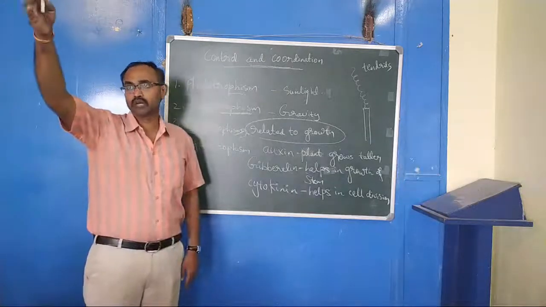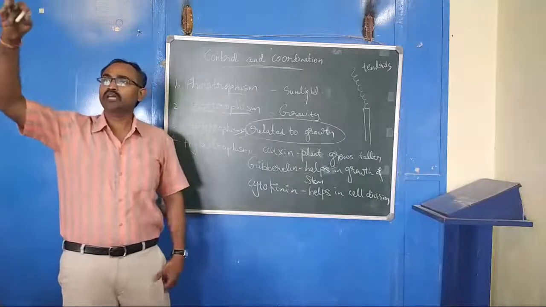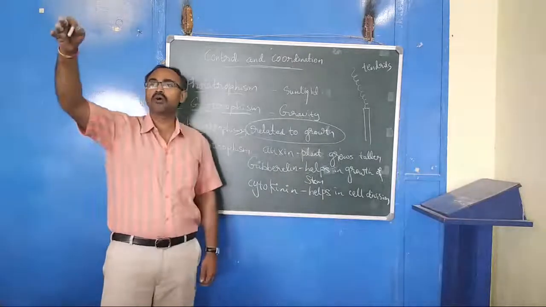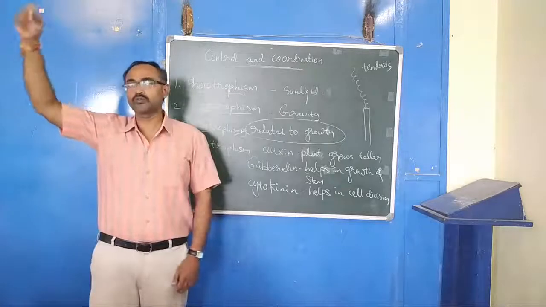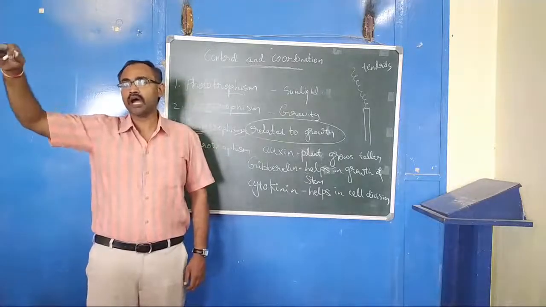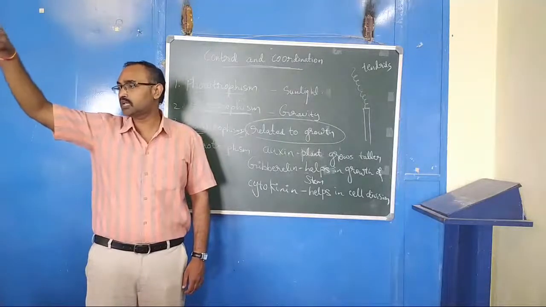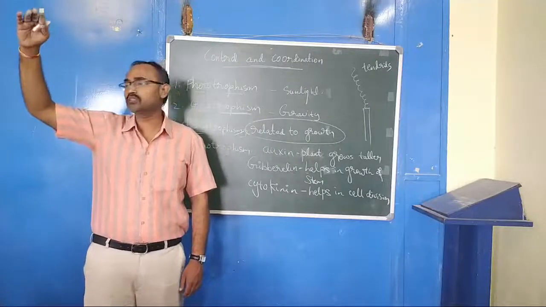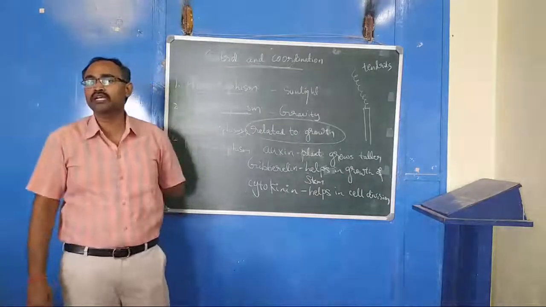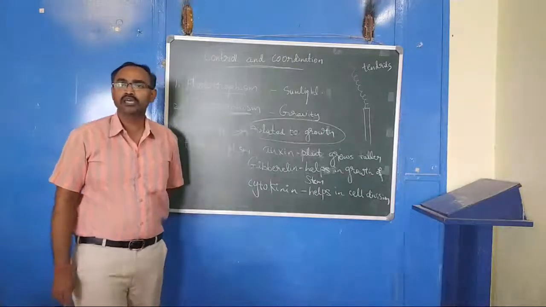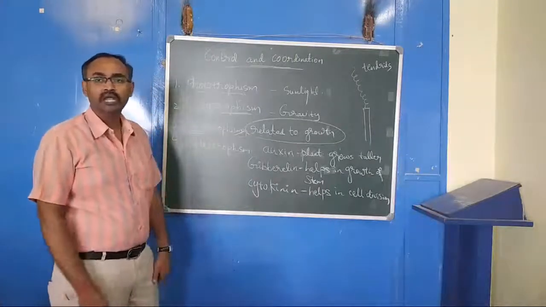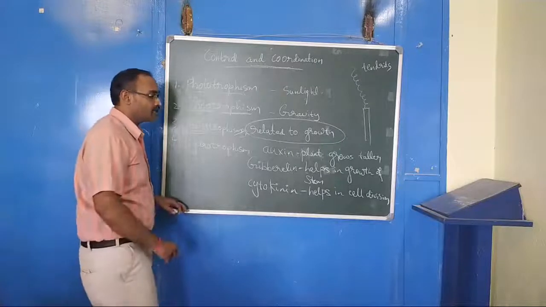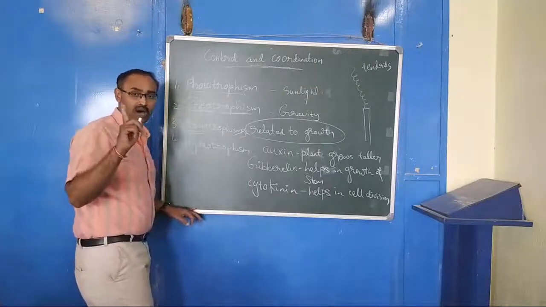And there is a hormone that prevents the growth of the plant. Take a coconut tree that has grown so tall. Watch it for another two years, and it will not grow again. After reaching a certain height, it stops. So there is a hormone that inhibits, that stops the growth.